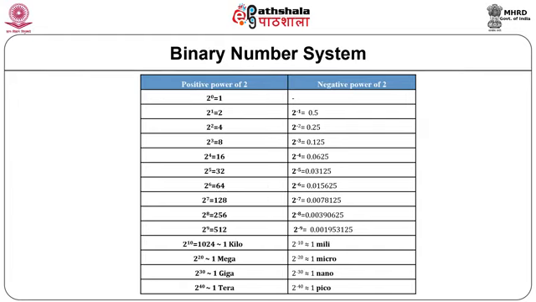Let us consider the relation of higher order binary with decimal number system. Just like decimal number system, we write kilo, mega, giga, tera in positive power, and milli, micro, nano, pico to represent smaller quantities. The same method is used even in binary.